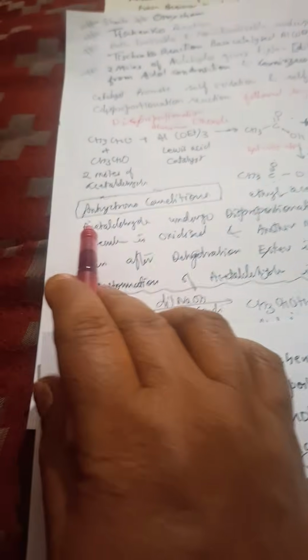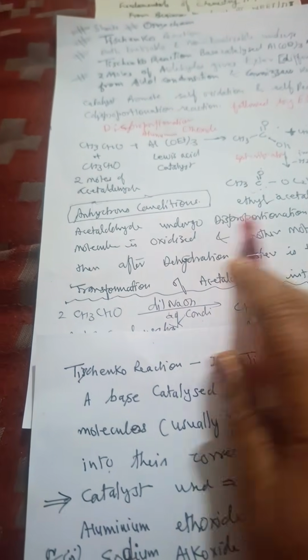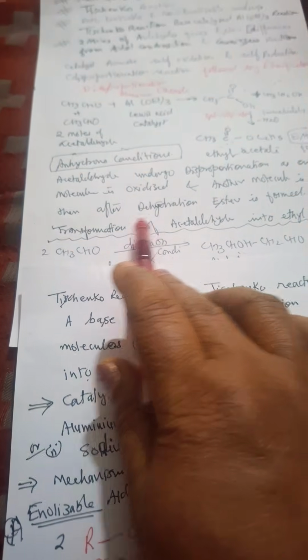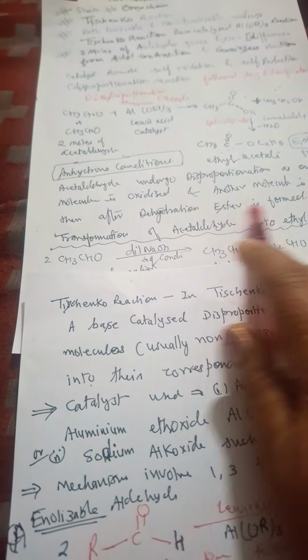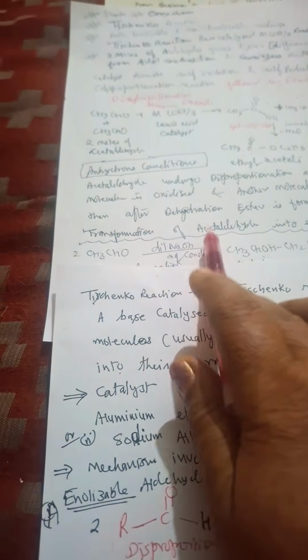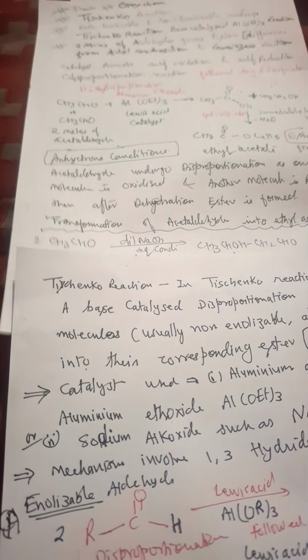We will get an ester. Anhydrous conditions are required. Acetaldehyde undergoes disproportionation: one molecule is oxidized, one molecule is reduced, and then after dehydration, an ester is formed. That means esterification. So the transformation of acetaldehyde into an ester will take place.